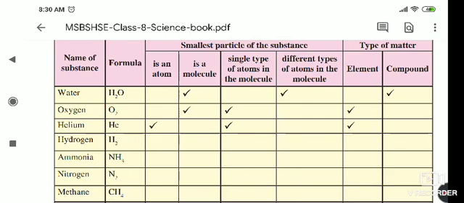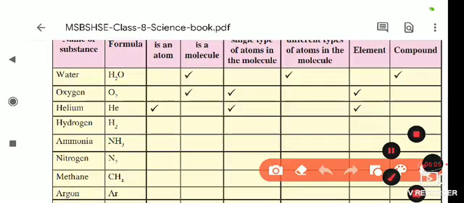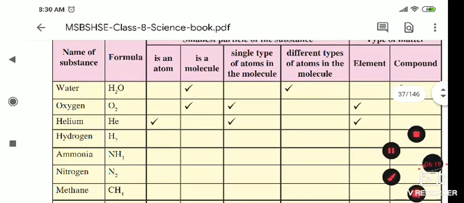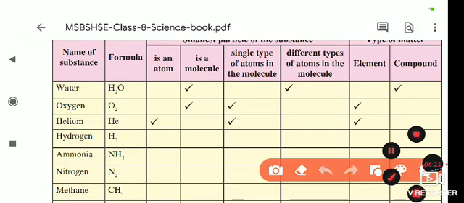Okay. Next we will see helium, only He. Only one kind of substance. Is it an atom or a molecule? It is an atom, not a molecule, because only one kind of substance is there. Single type of atoms in the molecule? Yes, only helium's atoms are there. It is an element, because one kind of matter is present in it.